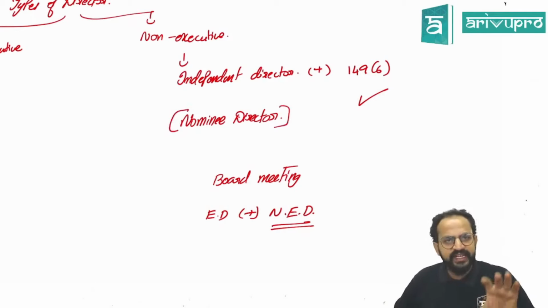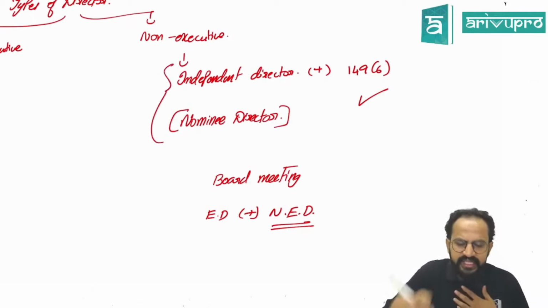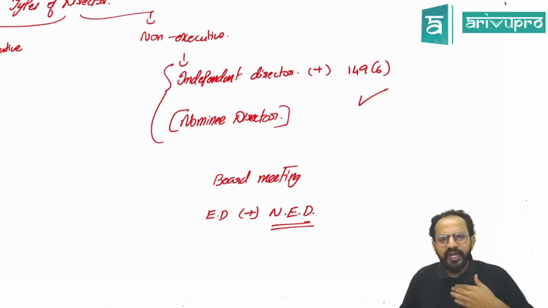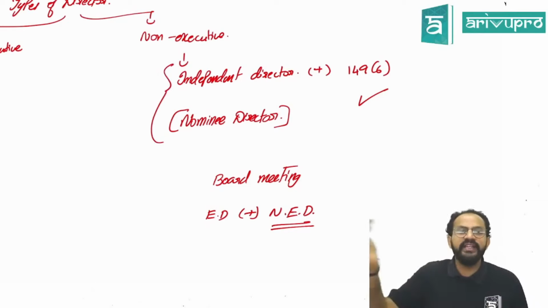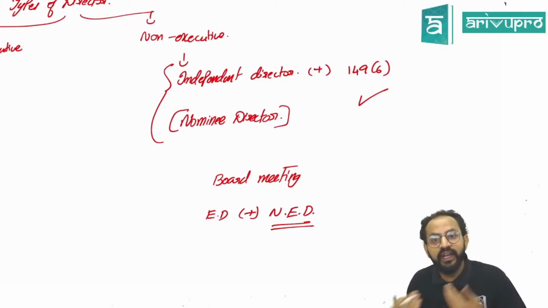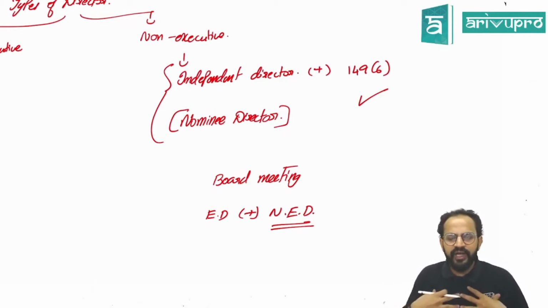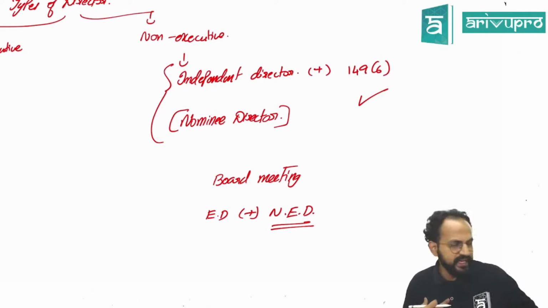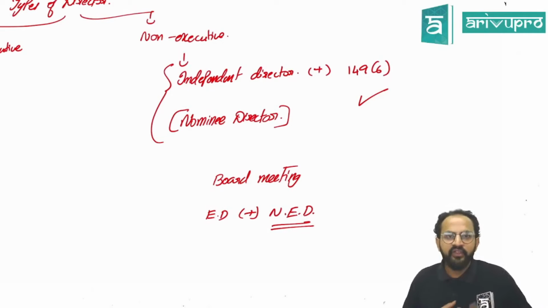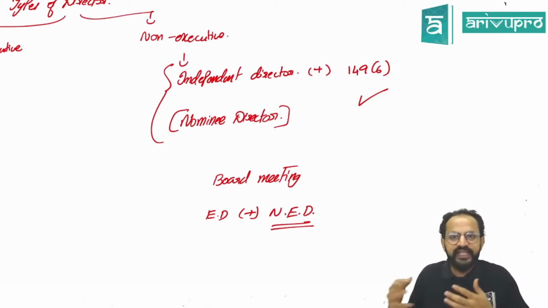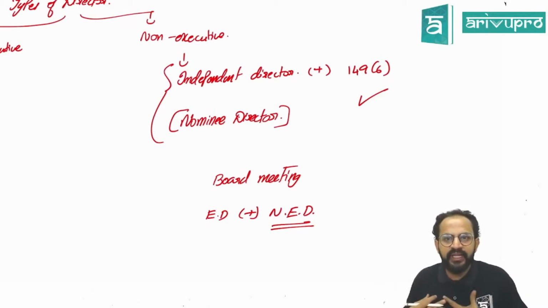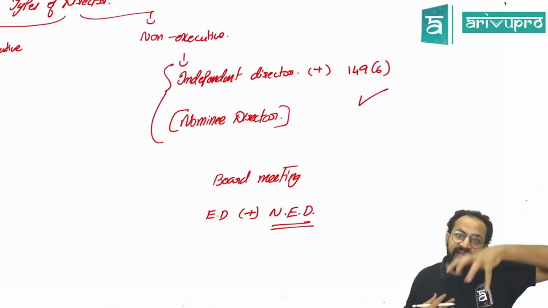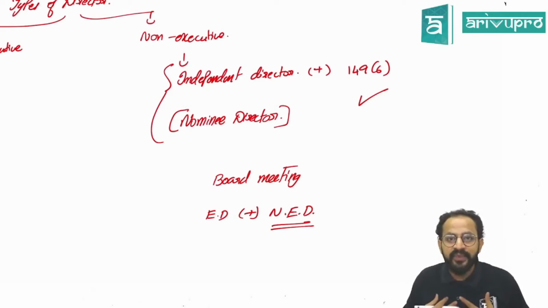Nominee directors are those directors who are appointed by the financial institutions from whom you are taking a loan. Now assume I am the Infosys company and I have taken a loan from ICICI Bank. ICICI Bank wants to know what is happening in the board because they have given money. So they will appoint one director in my company. Such persons are called nominee directors.